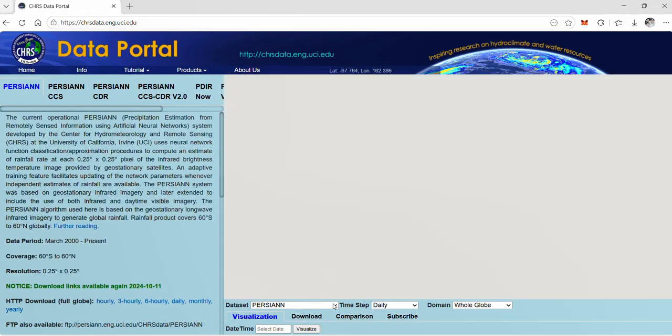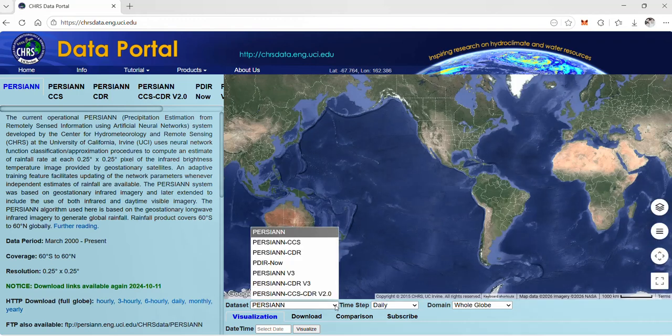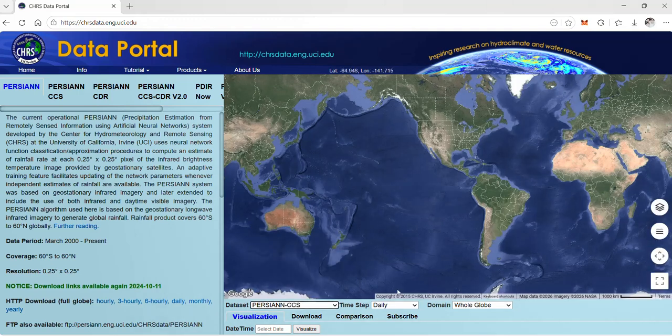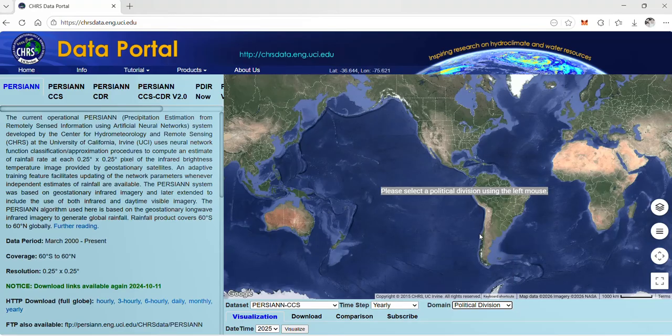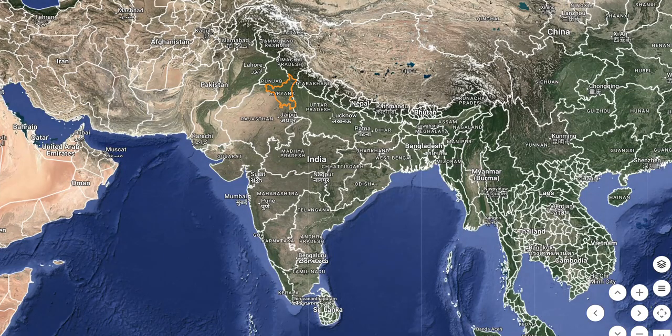Now, in the dataset, select this one. I'm going to download yearly data. You can download in any format. Domain, you can select any domain. I am selecting political divisions like this.